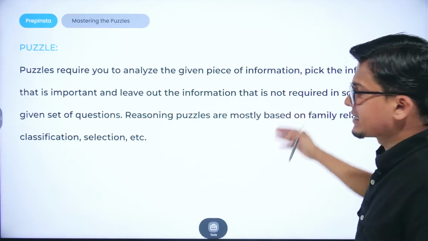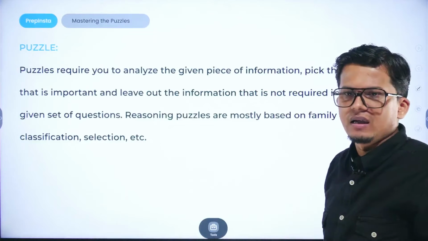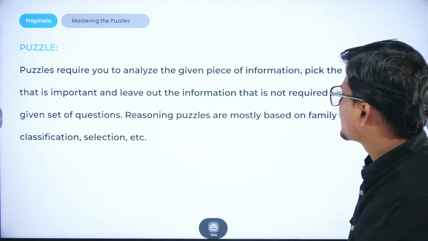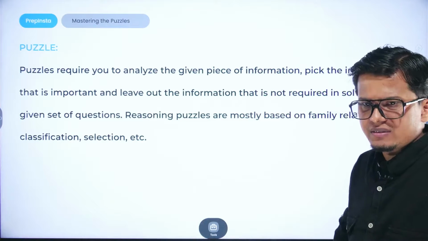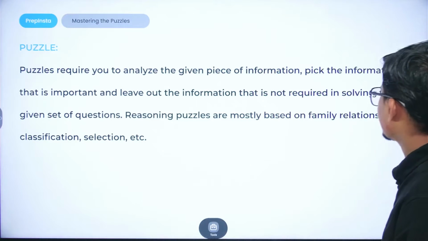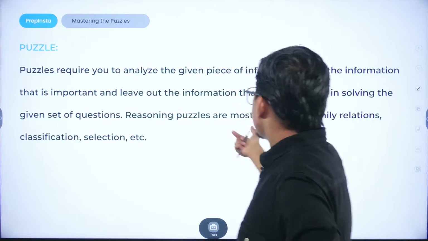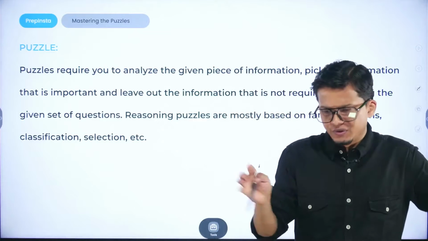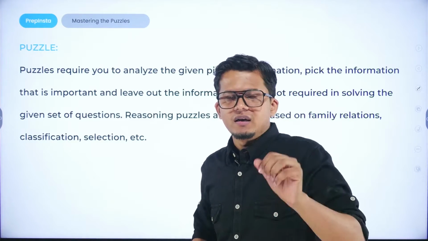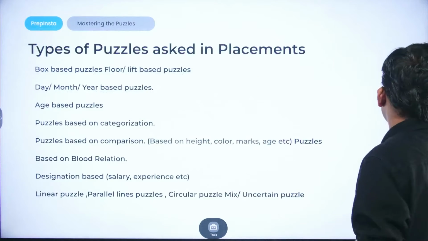Pick the information that is important. If you are given some information, you have to pick the important information and leave out the information that is not required, right? You have to check the conditions, you have to check the possibilities as well, right? Reasoning puzzles are mostly based on family relation, classification, selection, etc. So further we are going to see what are the varieties of questions that come around this particular chapter.